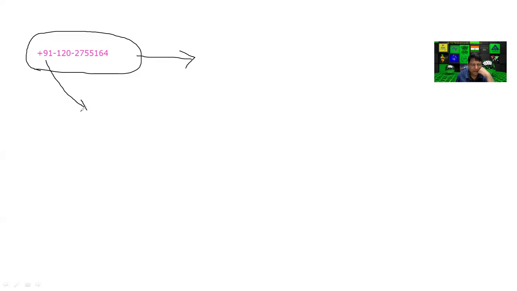This is the first part. Can you change this 91? Yes or no? We can change it, sir, but the location will also change because every country has its own code. Currently it is not possible. One code is allotted to each country, and this is known as the country code. It may be one digit, two digit, or three digit. In my case there are two digits. This is known as the country code, and nobody is authorized to change it. It is fixed.